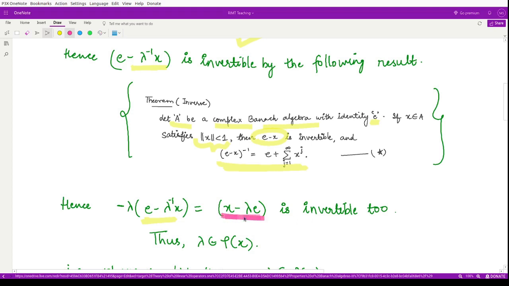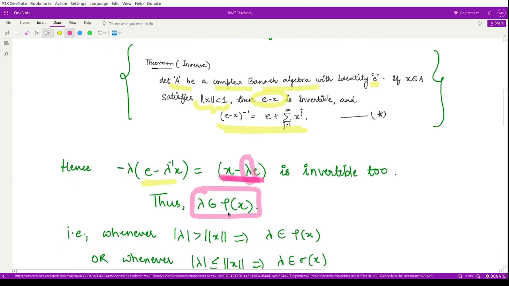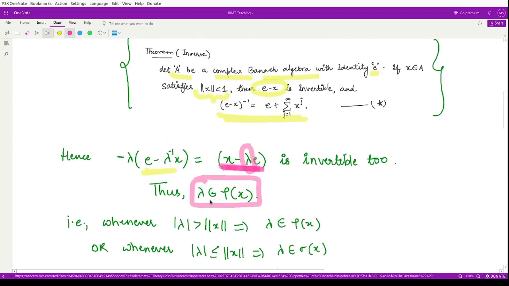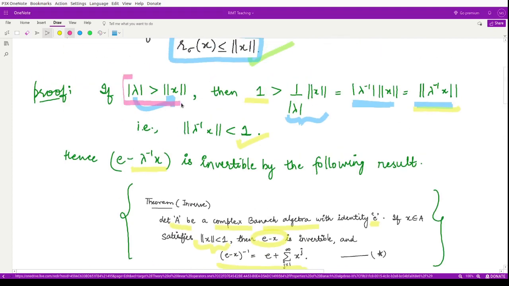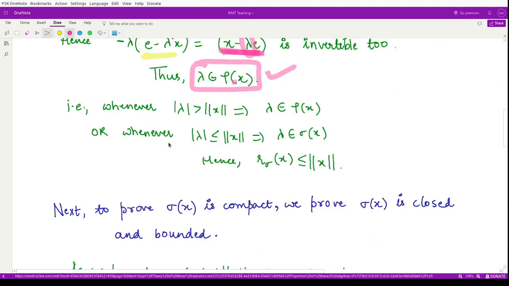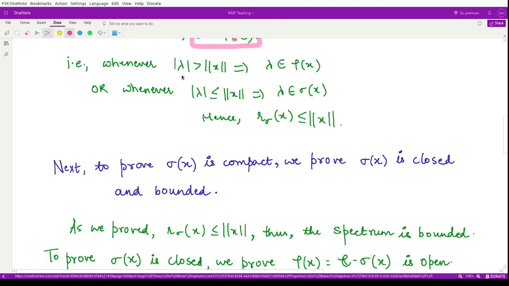If this element is invertible, then according to the definition of the resolvent set in a Banach algebra, the complex number lambda belongs to the resolvent set rho of x for the element x in the Banach algebra. And this was true whenever the absolute value of lambda is strictly greater than the norm of x.